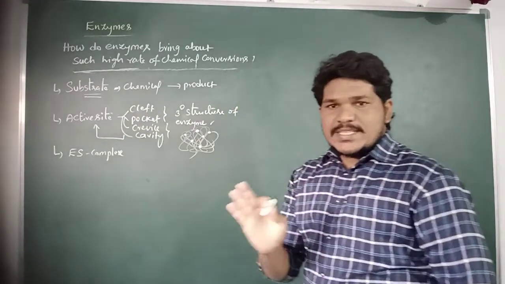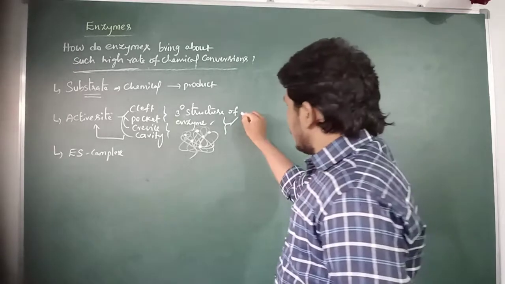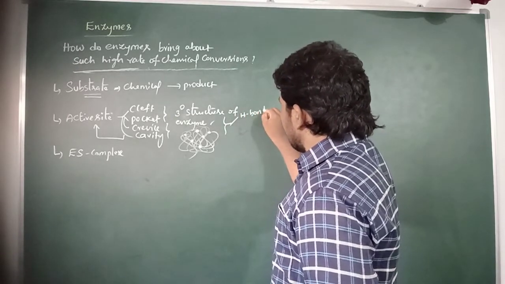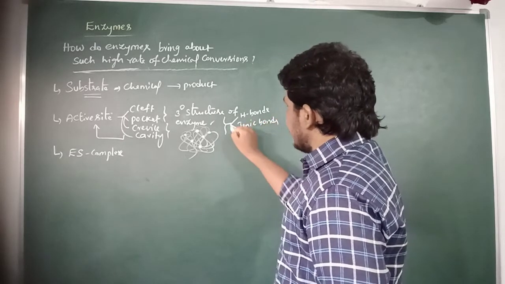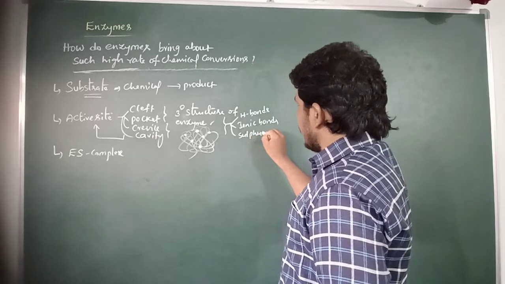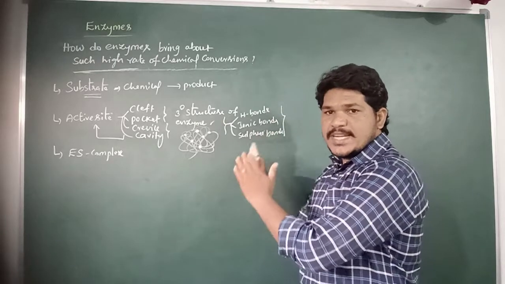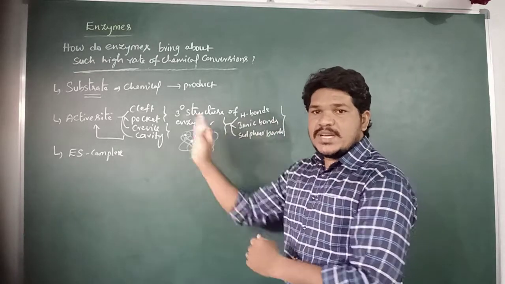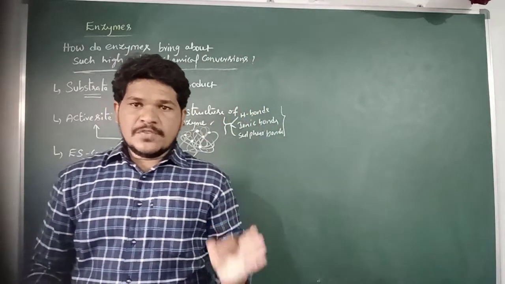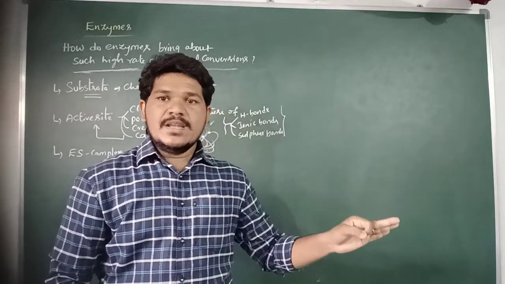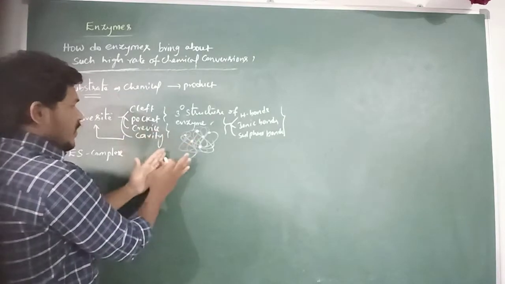The tertiary structure of the enzyme is stabilized by hydrogen bonds, ionic bonds and sulfur bonds. These are the different kinds of bonds which stabilize the tertiary structure of the enzyme. When the tertiary structure is folded upon itself and the chain crisscrosses, a number of pockets or crevices are made.